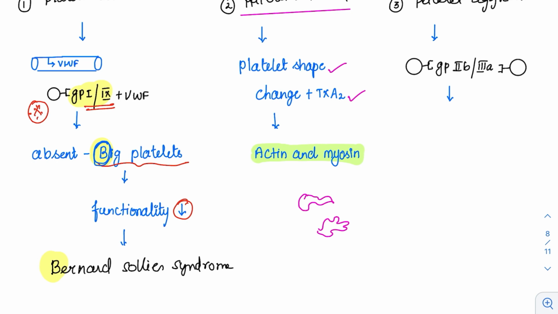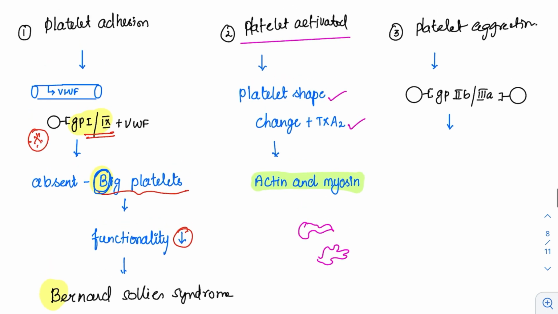So they will form the pseudopods and then they will stop the bleeding. Then coming to the final process, that is aggregation. What is platelet aggregation? Platelet is trying to recruit more and more platelets to the particular site. So that is called as aggregation. It happens with the help of a receptor.